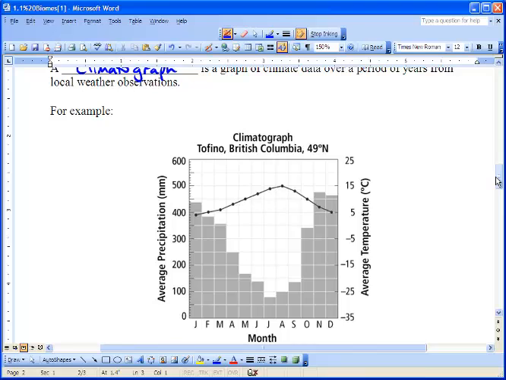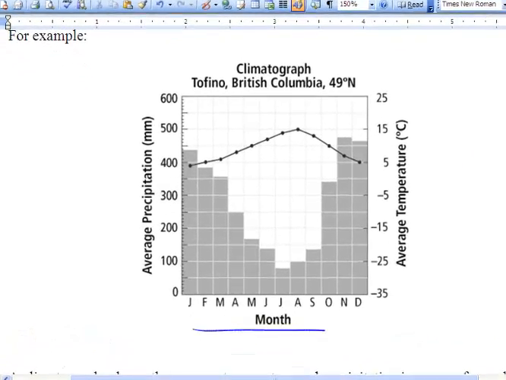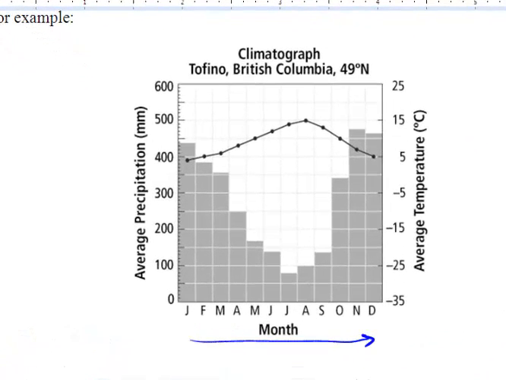So let's take a look at Tofino. All right, so what do we know about Tofino? We can see that we have our months, our time, right here on the x-axis, and we have our precipitation, and our precipitation is always in the bar graph. So let's just put some blue on here, pretend that that's water. And what do we know about the precip in Tofino? Well, in the summer, you can see right here, the precipitation is very low. But in the winter, it's very high right here.